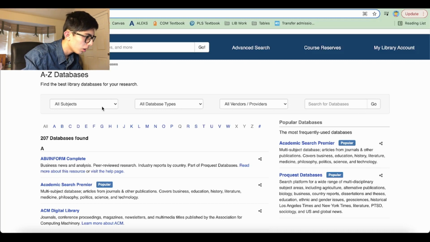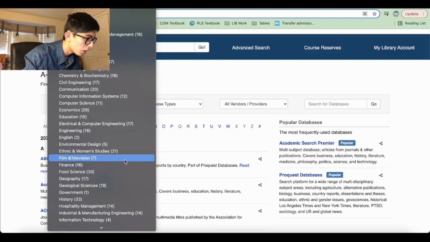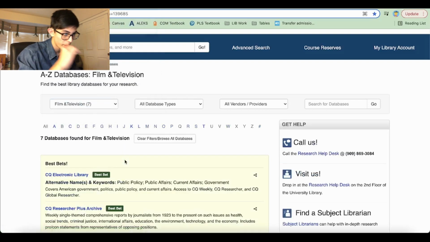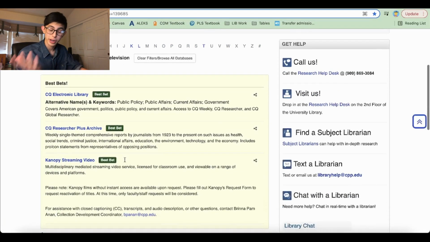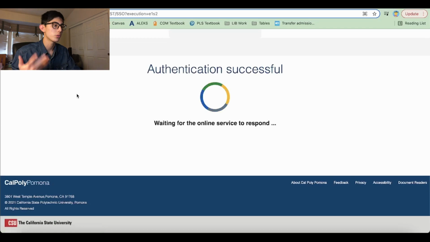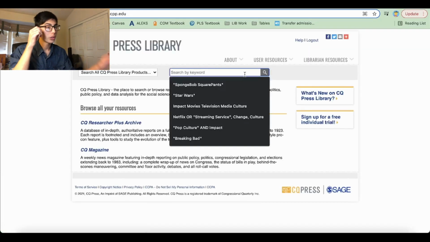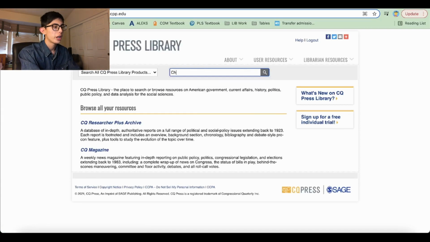So let's go to here, all subjects. Let's scroll down. I think one that applies to our topic well is film and television. Now, with the benefit of hindsight again, I know that this CQ electronic library is really good for what we're trying to accomplish. So let's go here and let's search for some new keywords. Let's do change, culture again.